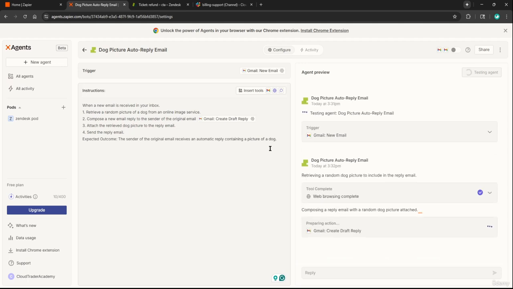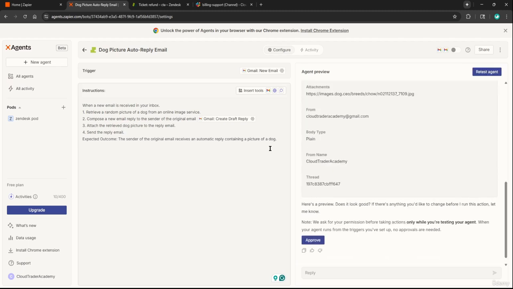So no matter who emails me, I have no parameters set. It doesn't matter who emails me, even if it's not even a person, even if it's some automatic reply from some no reply email, even if it's spam, it's going to auto reply. Now I could add some parameters here and say only reply if the domain of the email is at cloudtraderacademy.com. So whenever someone from cloudtraderacademy.com emails me, I will automatically send them a picture of a dog. But if someone using some Gmail address emails me, I will send them nothing because it will never be triggered, or it'll be triggered, but it'll never even take into consideration that email.